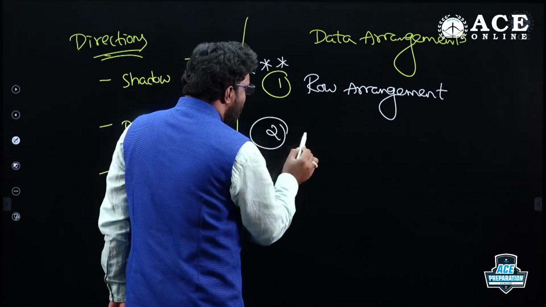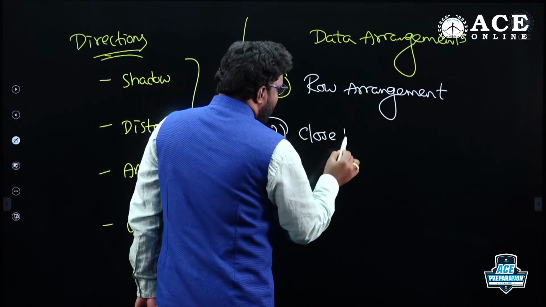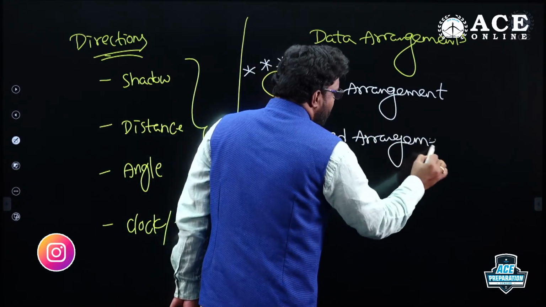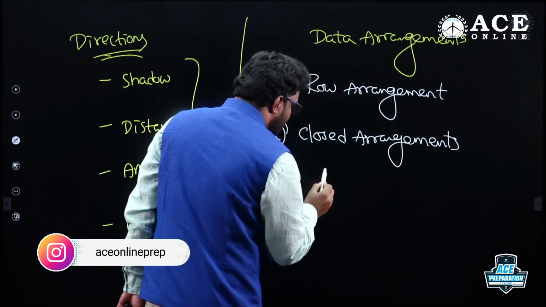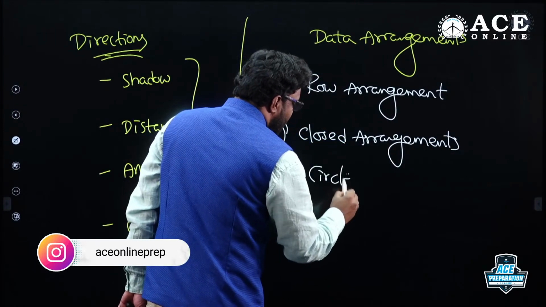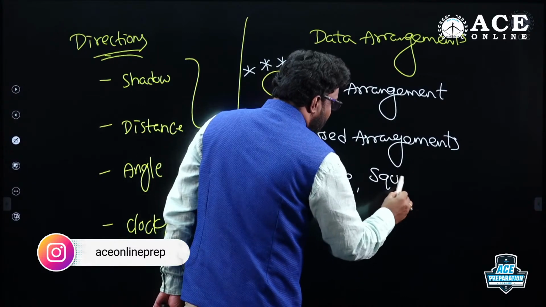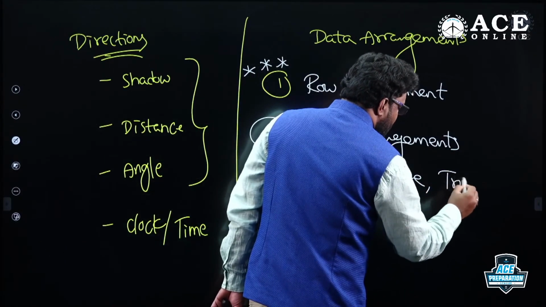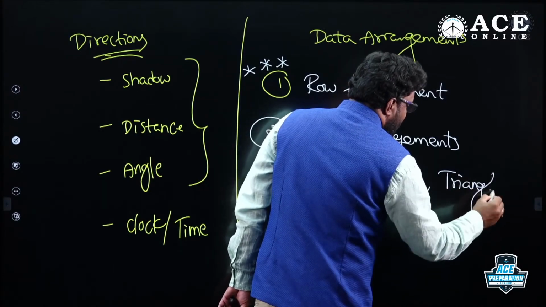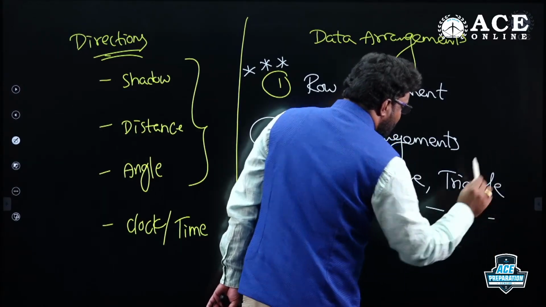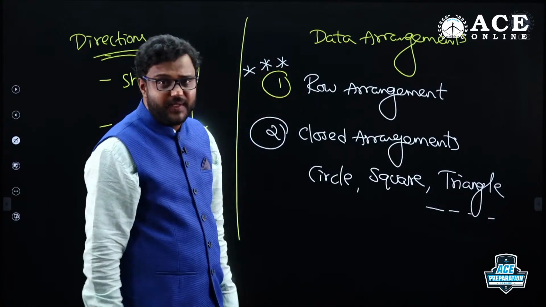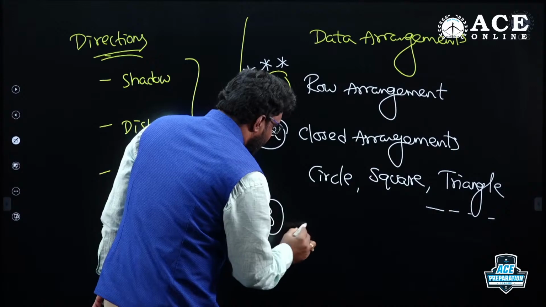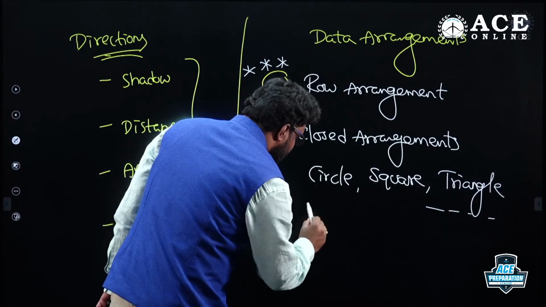Then closed arrangements. In closed arrangements, most of the questions are related to a circle. It may be a circle, a square, or any other shape also. They can give a triangle as well, they can give a hexagon. It may be a rectangle as well. These are closed arrangement related questions. And the last one is puzzle arrangement.